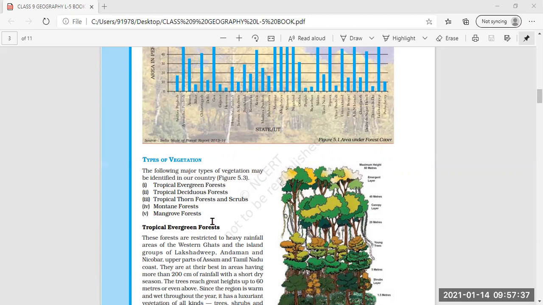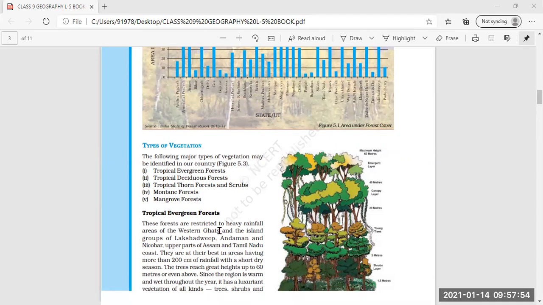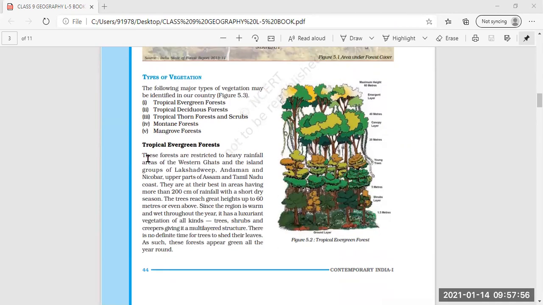Which are those regions where these types of vegetation cover is there, what type of animal is found, what type of plants are there, how these plants grow in this particular type of climatic condition, we will all read in the coming paragraphs. Now first we talk about the tropical evergreen forest.